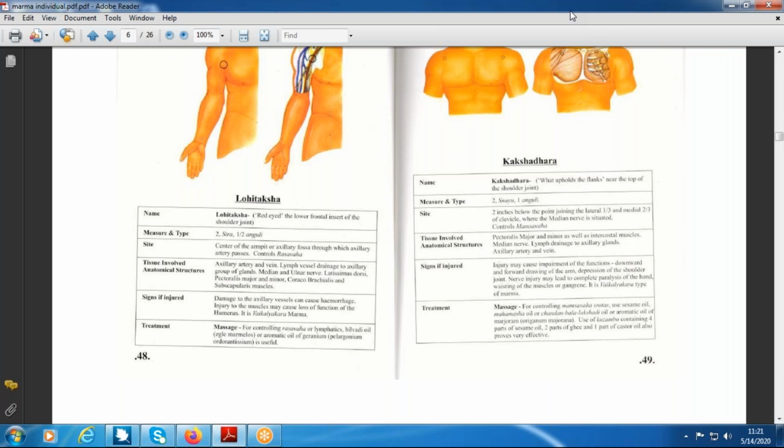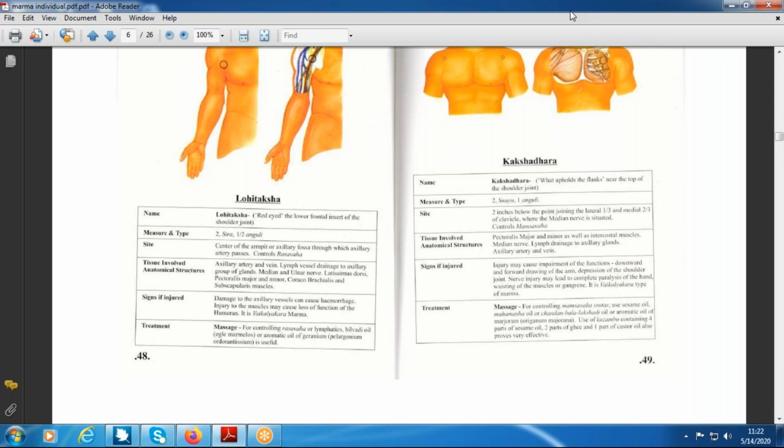That means we should understand it is not within the joint capsule; it is outside the joint capsule and close to it. Remember like that. So because of the point they have mentioned, below the Vankshana Sandhi, we should consider whether it is within the capsule or outside the capsule.